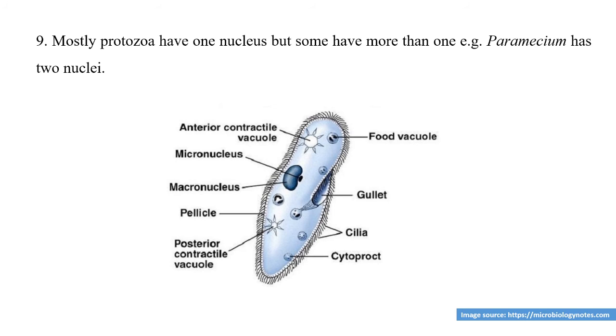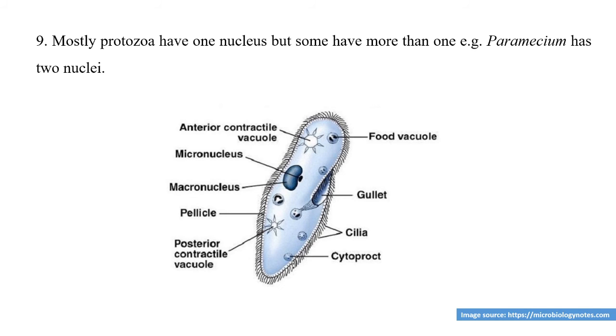Mostly protozoan animals have one nucleus, but in some cases like paramecium, there are two different nuclei. One nucleus is larger in size, while the other is smaller. The larger nucleus is called the meganucleus, while the smaller nucleus is called the micronucleus.